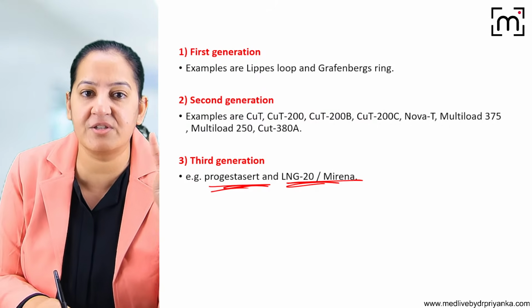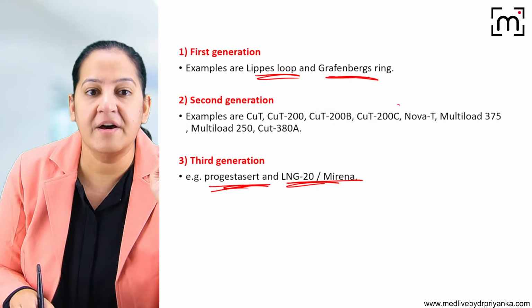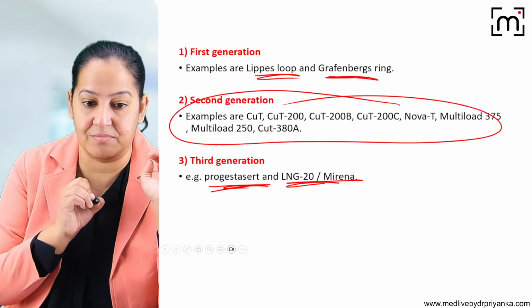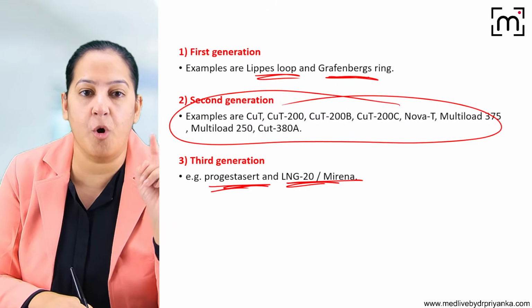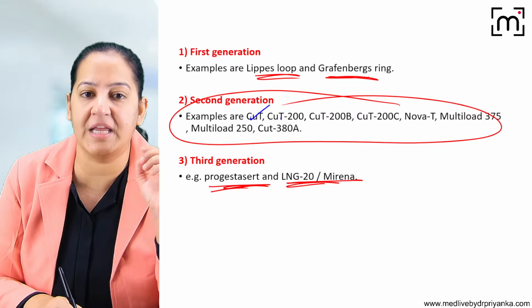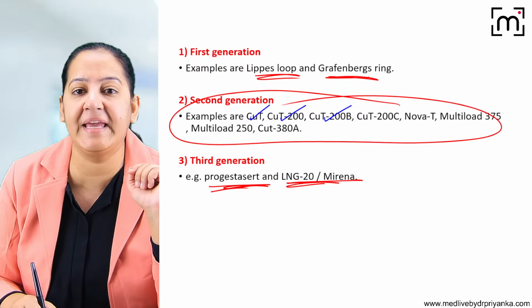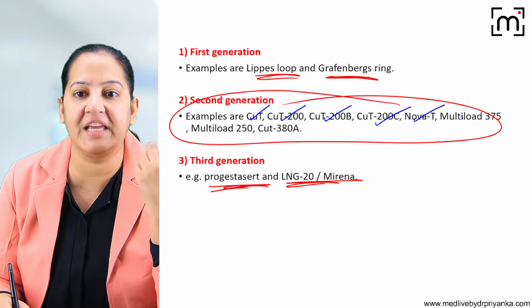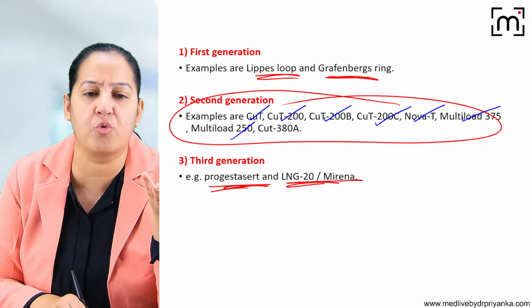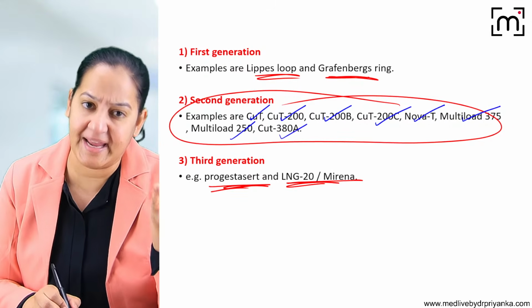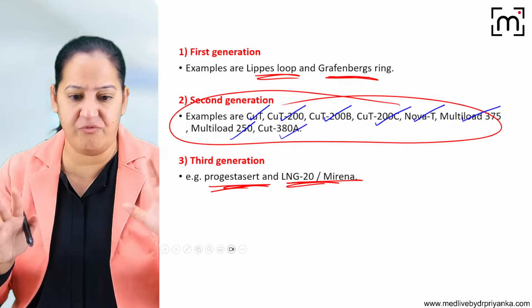And 2 examples of first generation, that is Lippes loop and Grafenberg. Remaining all are second generation, that is copper T. They are many. So copper T, only simple copper T, copper T220, 200B, 200C, Nova T, multiload 325, multiload 250, copper T380A, 380AG. So multiple forms are available.